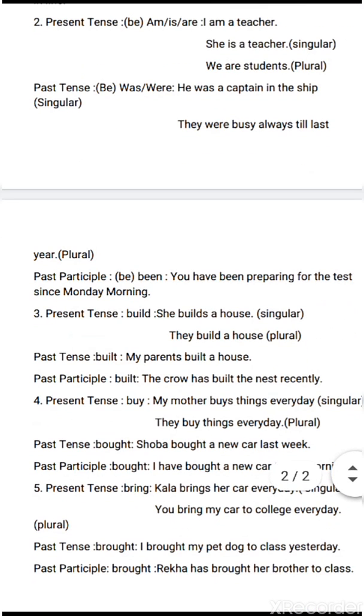The fourth word we are going to see is buy. Present tense, buy. The mother buys things every day. Singular. They buy things every day. Plural. Past tense, bought. Shobha bought a new car last week. Past participle, bought. I have bought a new car this morning.